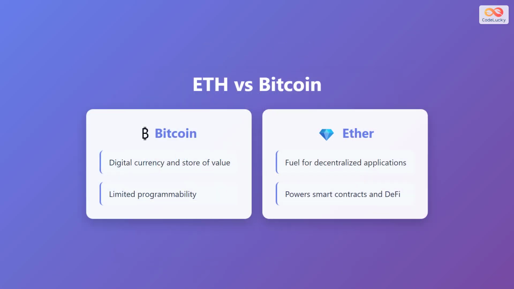While both Bitcoin and Ether are cryptocurrencies, they serve different purposes. Bitcoin was designed primarily as a digital currency and store of value, with limited programmability. Ether, on the other hand, acts as fuel for decentralized applications. It powers smart contracts and enables the entire decentralized finance ecosystem, commonly known as DeFi. This fundamental difference makes Ether not just a currency, but the energy source for an entire programmable blockchain platform.